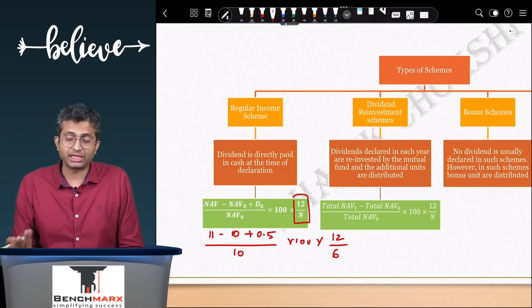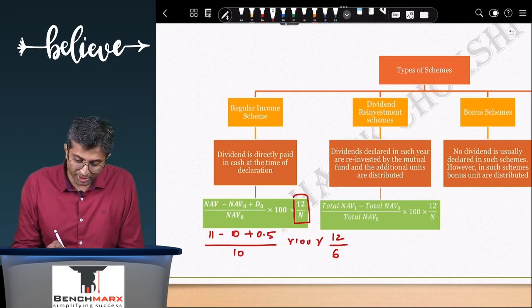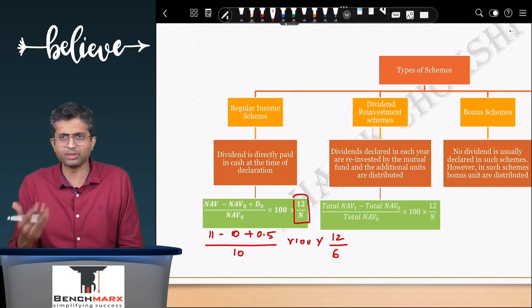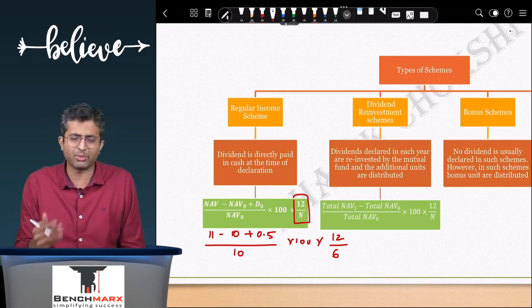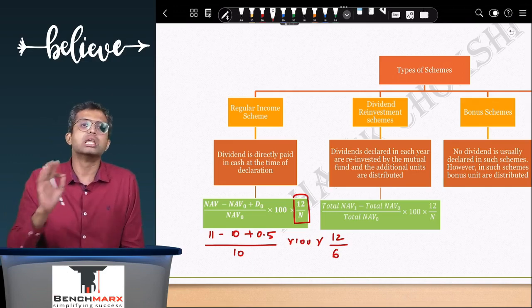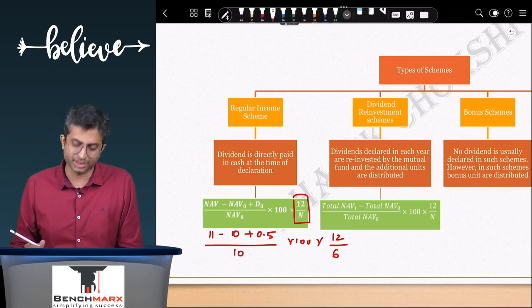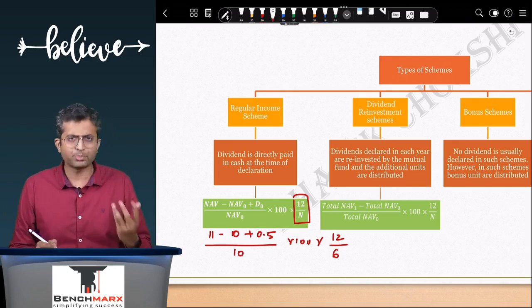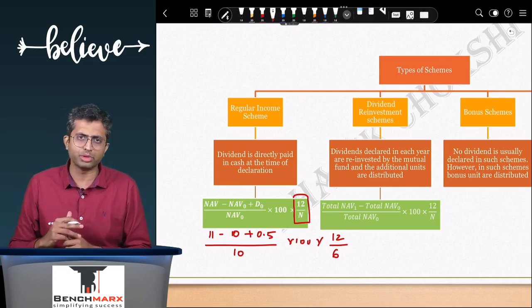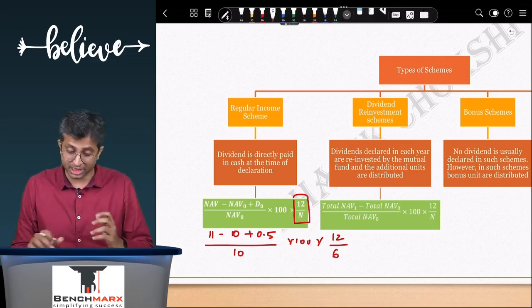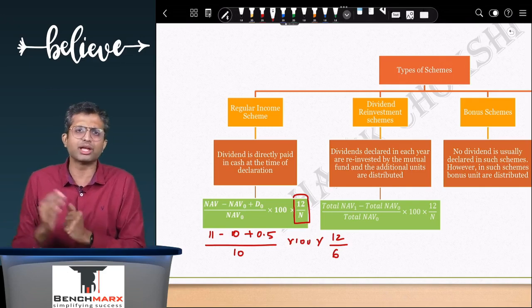However, if the question remains silent or it asks you to calculate the holding period return, that is the return for the holding period, then you don't need to do the 12 by N adjustment, though most of the questions require you to calculate something called annualized return. Now, this is done on a per unit basis, and we usually have no problem in that in case of a regular income scheme or in some other schemes as well, like growth schemes.